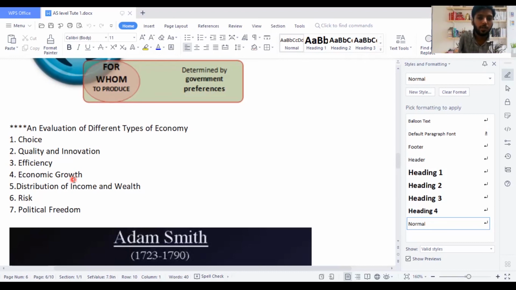Distribution of income and wealth, how the money is distributed from the rich to the poor, is decided by the government most of the time. They go with three types of taxes which you will be learning in future: progressive, regressive, and proportionate. I'll be teaching you how that happens through the charts. Risk, how much risk they are able to take, what risk they are able to bear, is also deciding whichever economy they belong to. Political freedom to take decisions, how much freedom they have to decide what type of product should be produced in the economy, is a part of market economies.